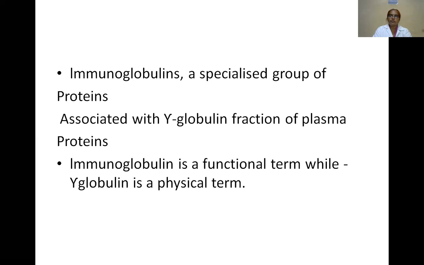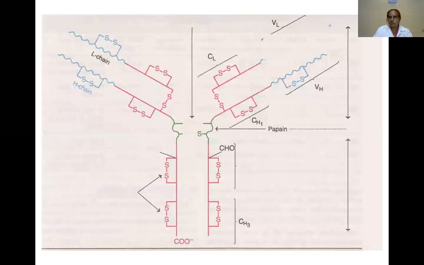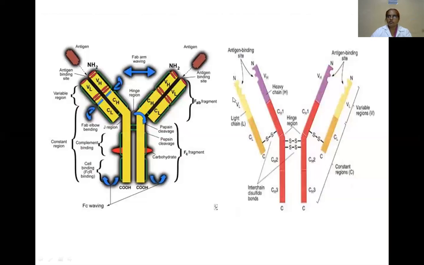Gamma globulin is a physical term. Immunoglobulin is a functional term. If you see the structure of the immunoglobulin, it is Y shaped. It contains two identical units, that is two heavy chains and two light chains. Here it is, two heavy chains, two light chains. These heavy chains and light chains are linked with disulfide bridges. See here, the disulfide bridges.